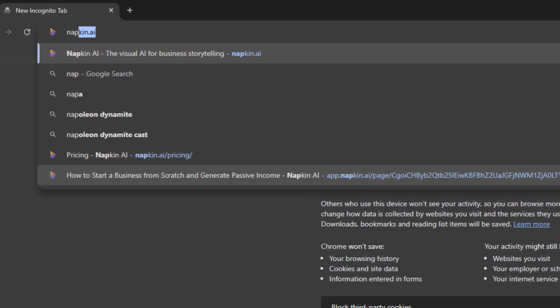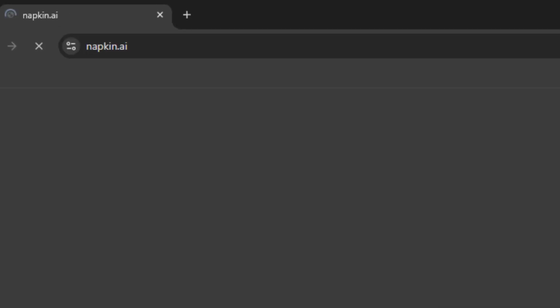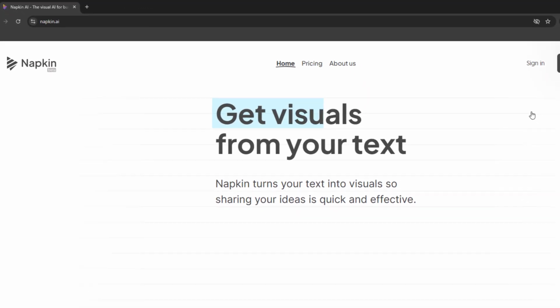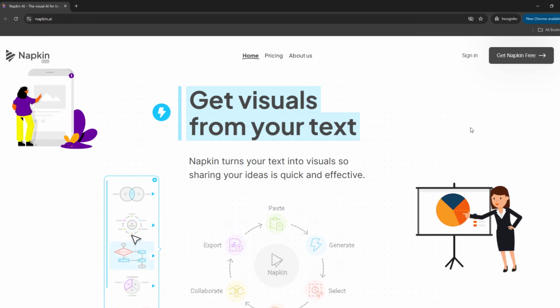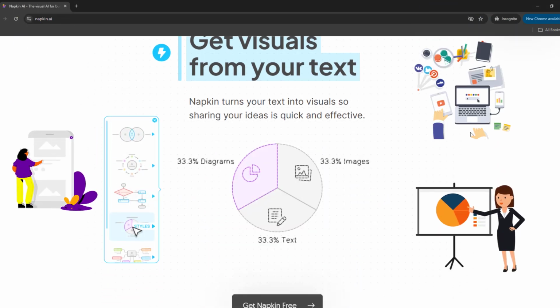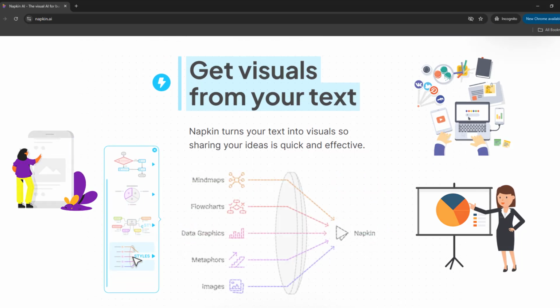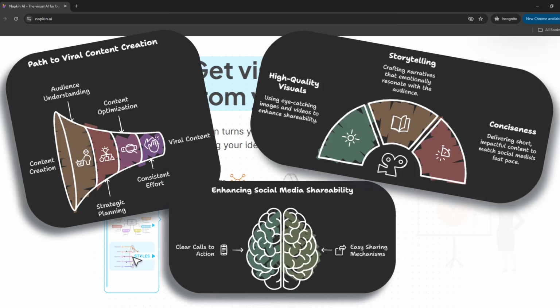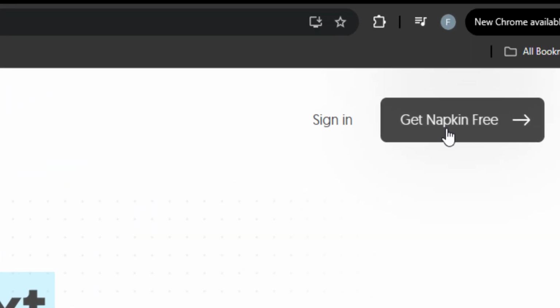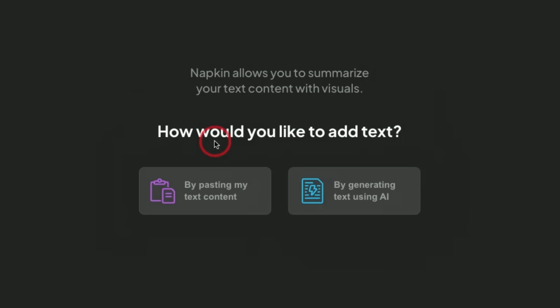The next one is called Napkin AI, and this will help you turn any type of text prompt into interesting and engaging visuals. You can then use these for PowerPoint presentations, for your social media content, marketing material, and much more. This tool will generate some really cool visuals to help get your message across. It's really easy to use, and they have a totally free plan available as well.